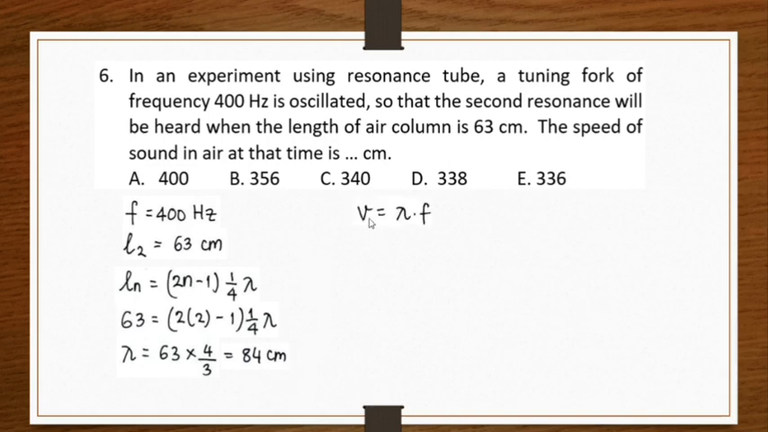And we have this equation: v equals lambda multiplied by f. The lambda is what we calculated before, 84 centimeters, multiplied by the frequency, 400 Hertz. So v is equal to 33,600 in the unit of centimeters per second. This should be meters per second, so we want to find v in meters per second. It is 336 meters per second. The answer is E.